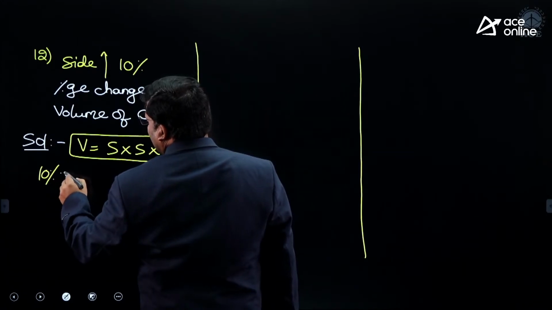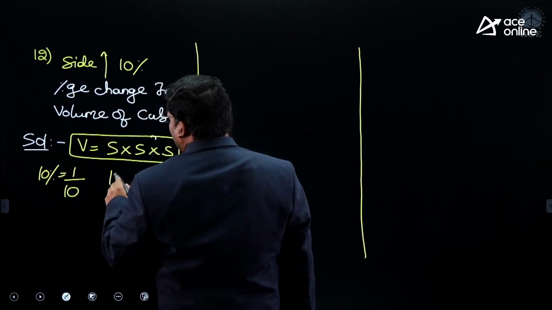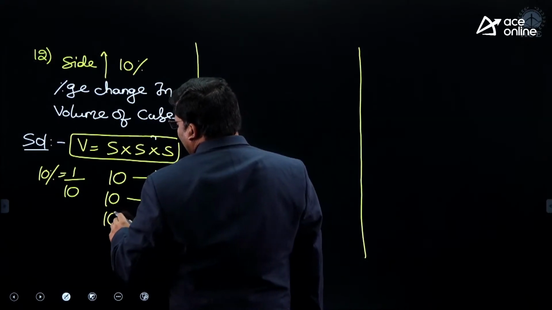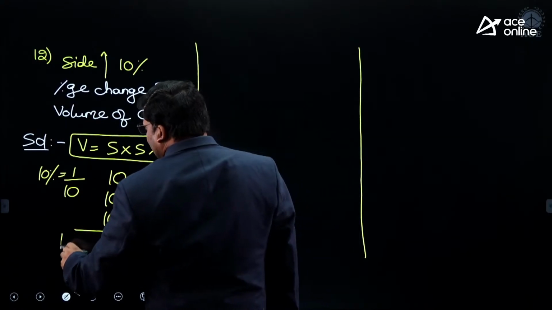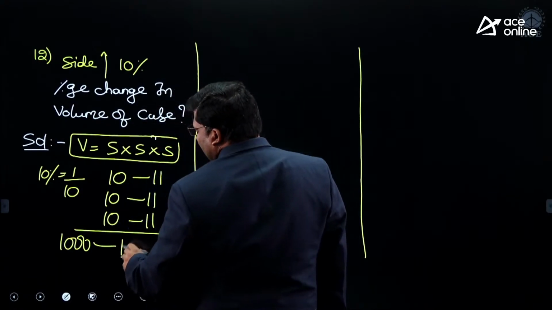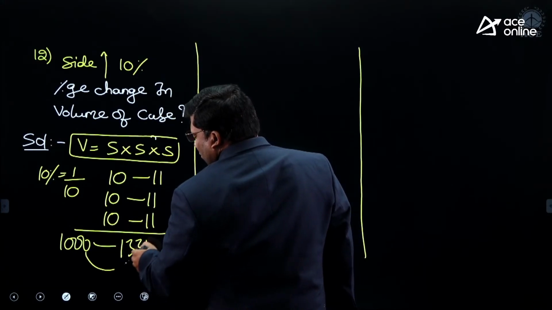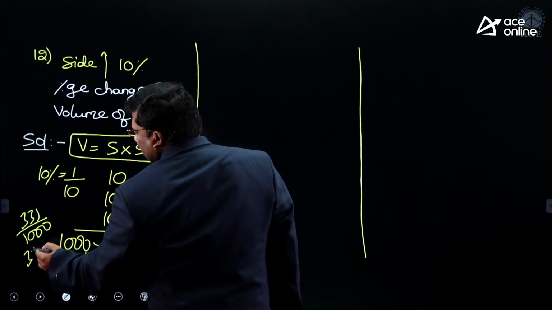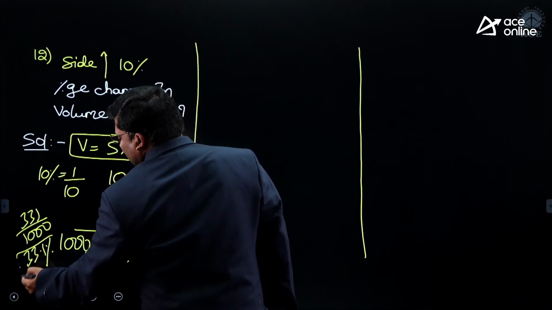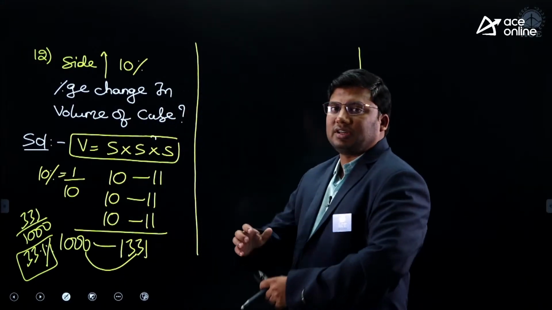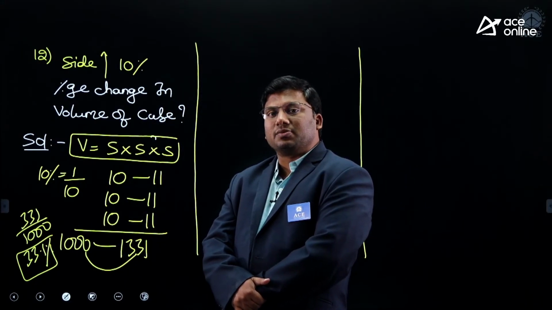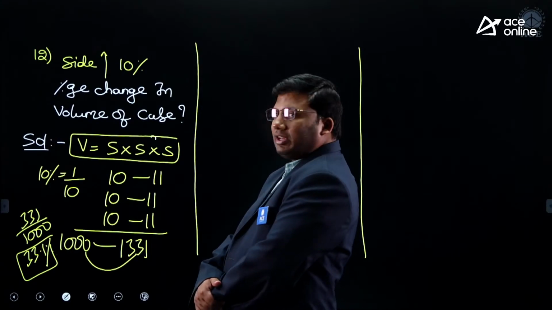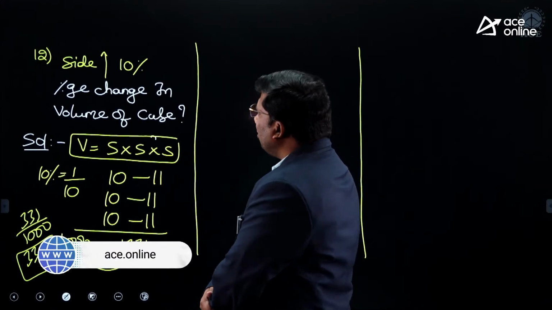10% is 1 by 10. On 10, one increase, it is 11. 10, 10, 10, it is 1000. 11 cube, it is 1331. So extra is 331 out of 1000, which is 33.1%. Side increases by 10%. Percentage change in the volume of the cube.